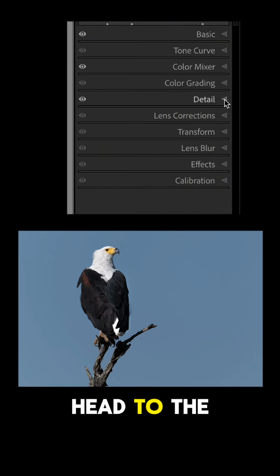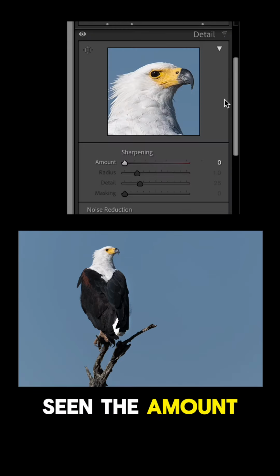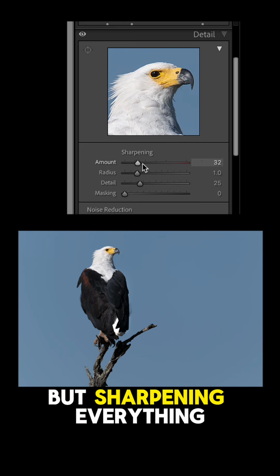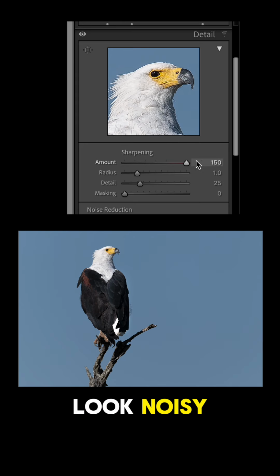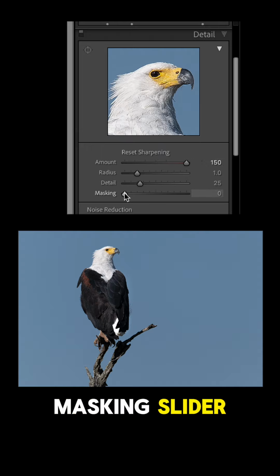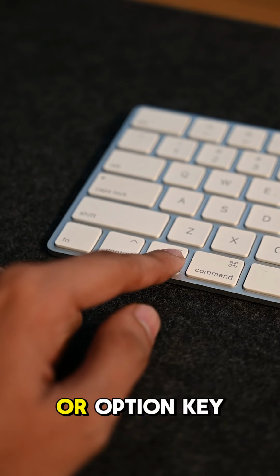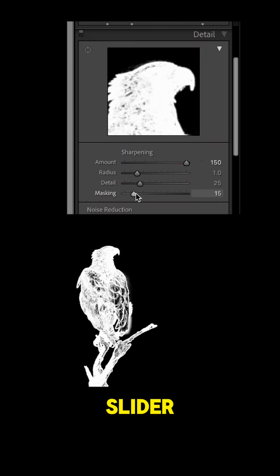So, when you head to the detail panel, you must have seen the amount slider for sharpening. But sharpening everything makes your image look noisy, especially in smooth areas like skies or bokeh. So here's the trick. Use the masking slider. Hold down Alt or Option key while dragging the slider.